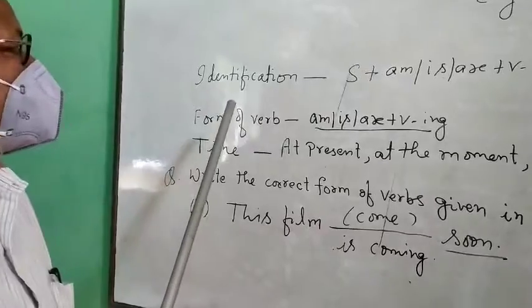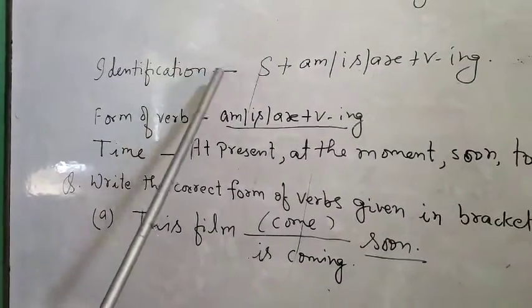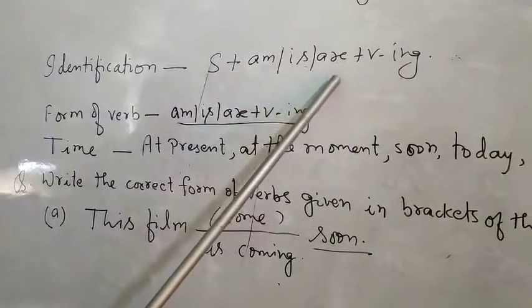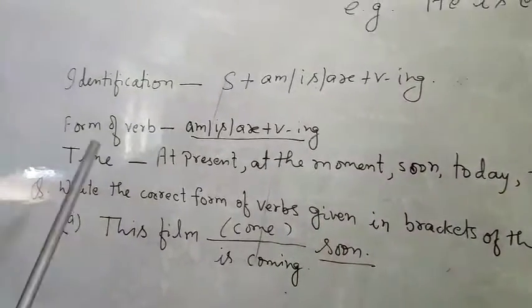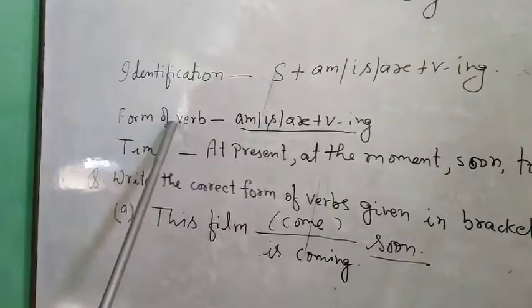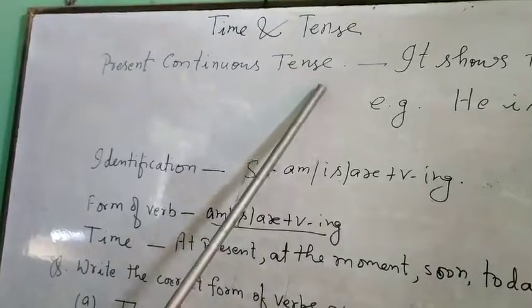In this tense, the identification of this tense is subject plus am is are plus VING plus other words. Now we should know two things, the form of verb and the time of present continuous tense.